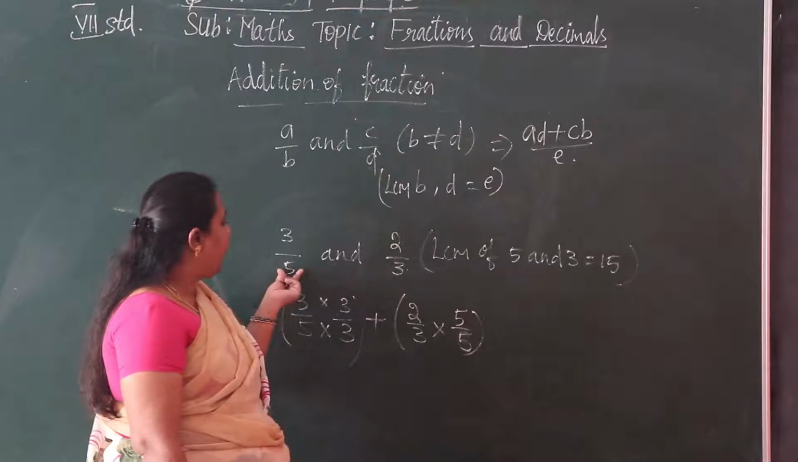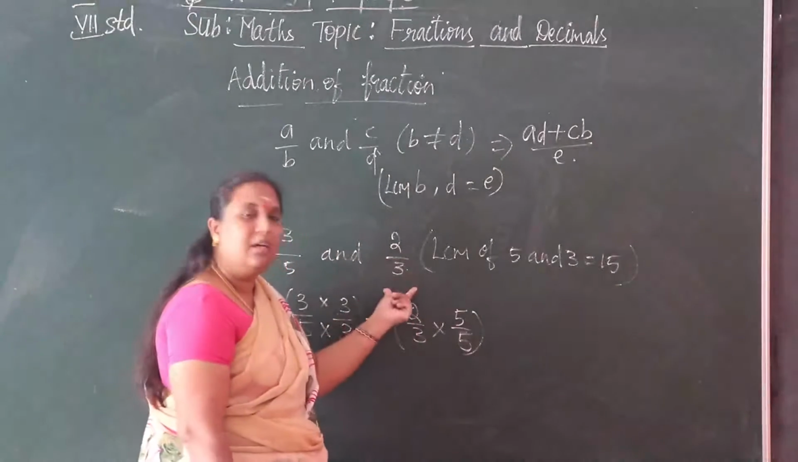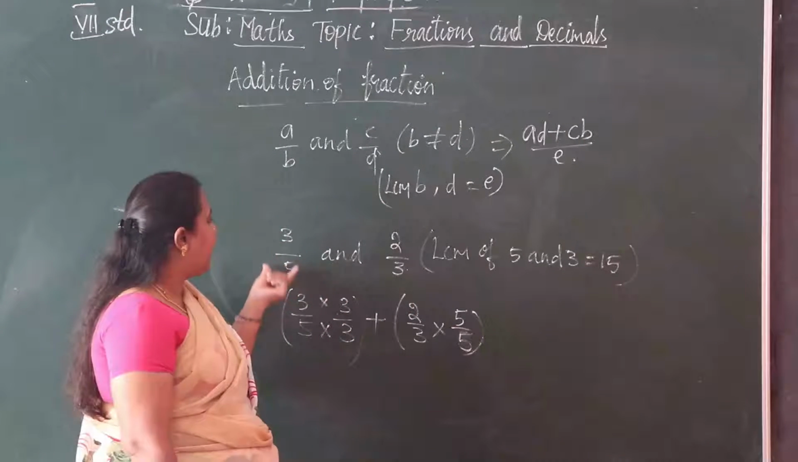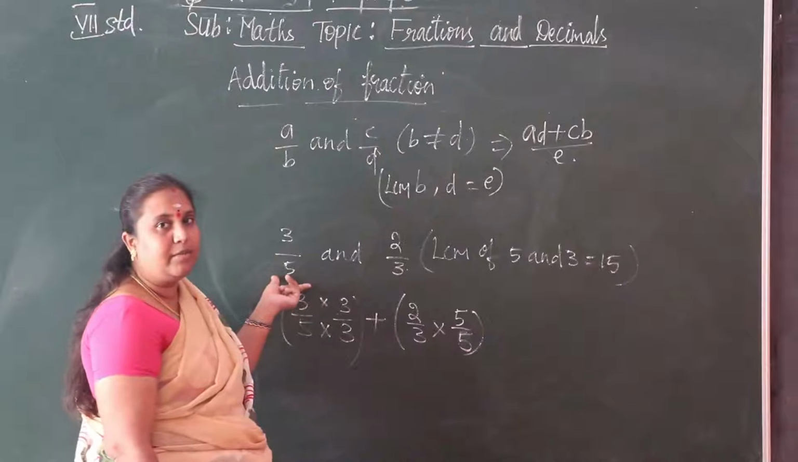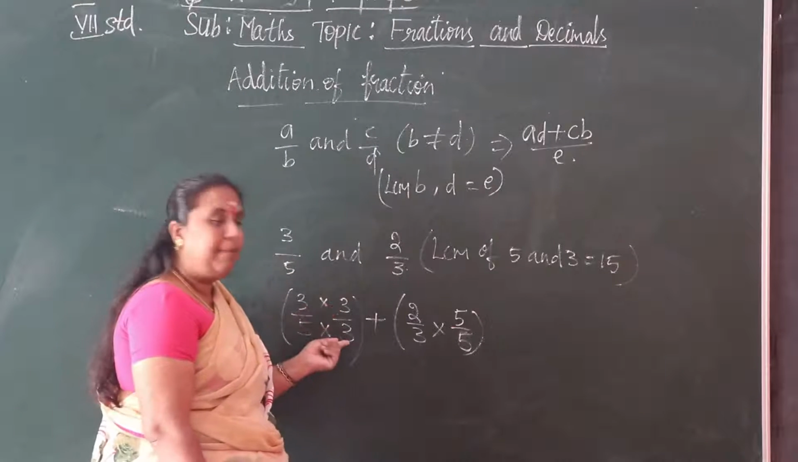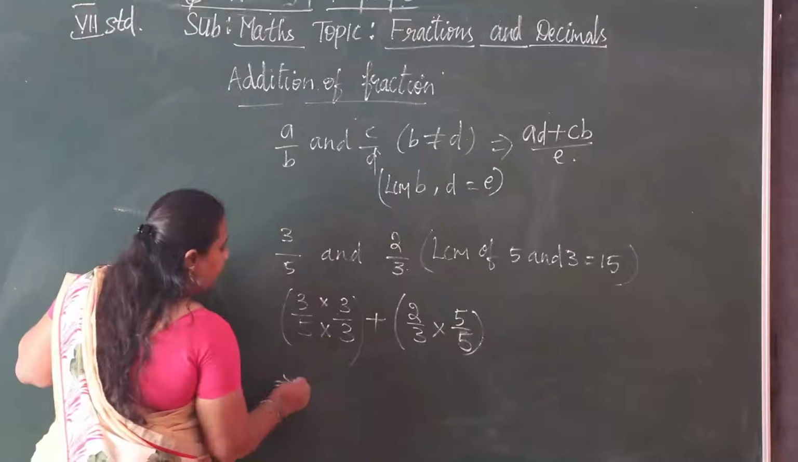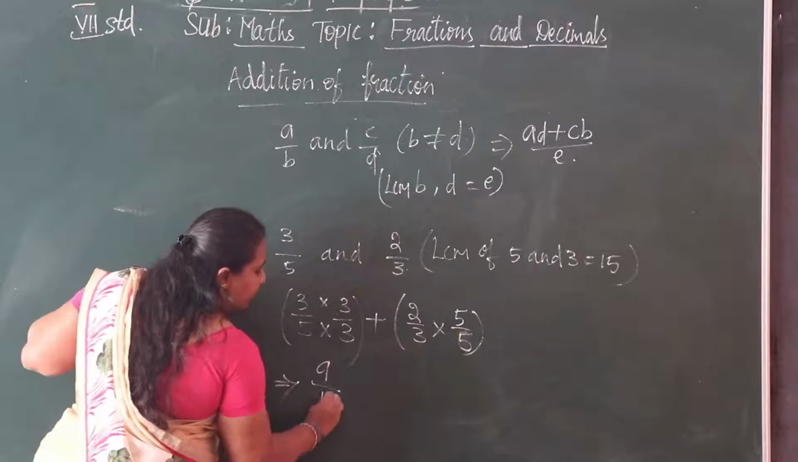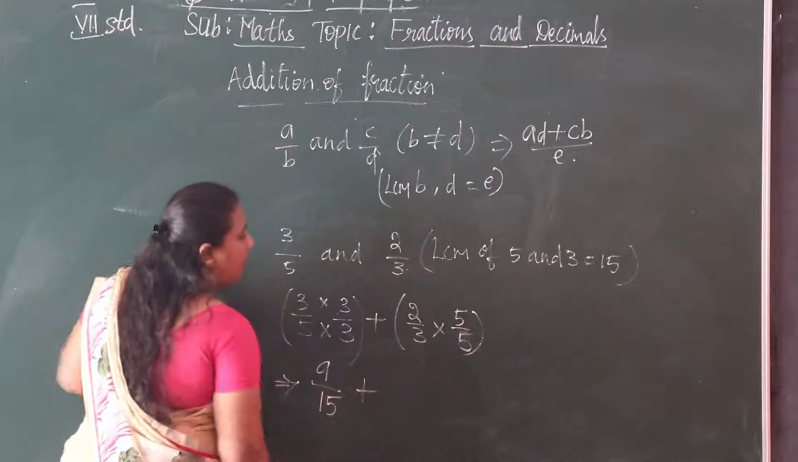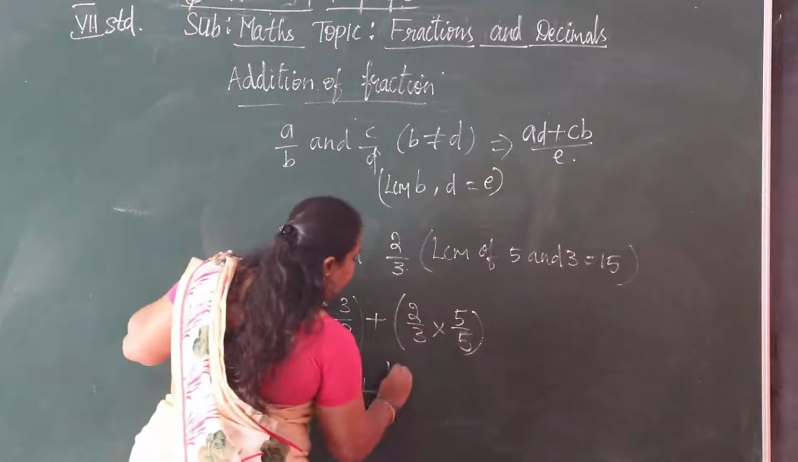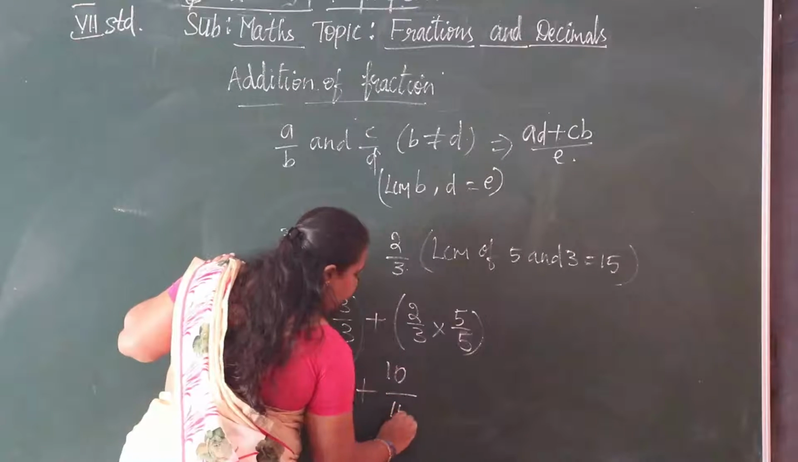While cross multiplying, 5 is multiplied to both numerator and denominator of this fraction, and 3 is multiplied to both numerator and denominator of 3 by 5. So 3 by 5 into 3 by 3. Now we have 3 3s are 9 by 5 3s are 15. So plus we are adding this. 2 5s are 10 by 3 5s are 15.